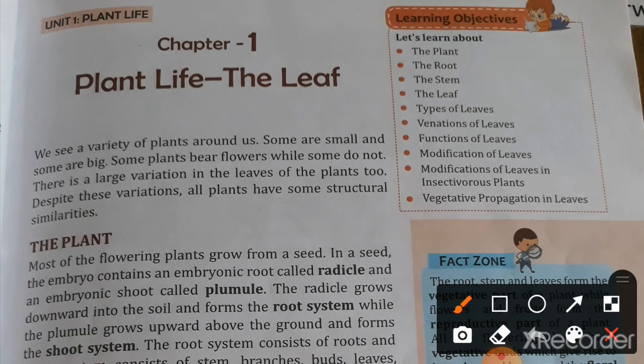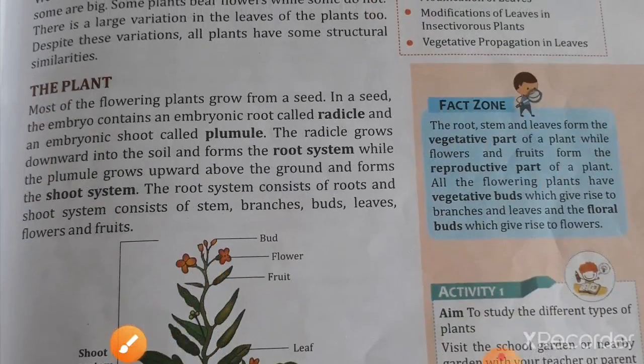So students, you have seen so many plants, herbs, shrubs, trees. Have you seen that? But they are different from each other. Many variations are there. Some bear flowers, some do not. Some have large leaves, some do not have large leaves. So despite these variations, they still have something similar, that is structural similarities.